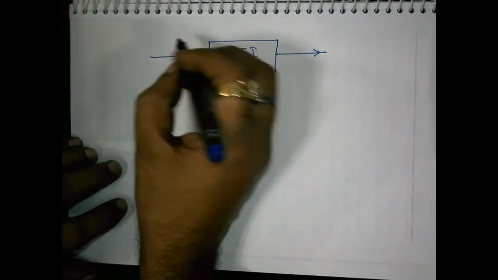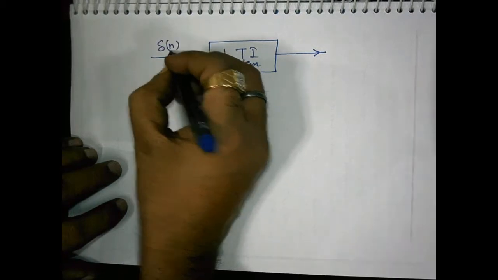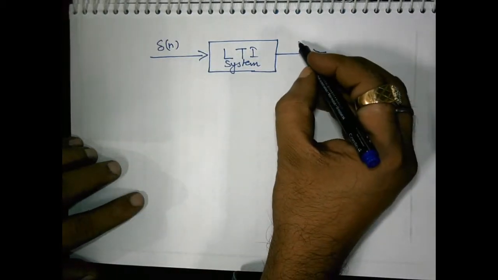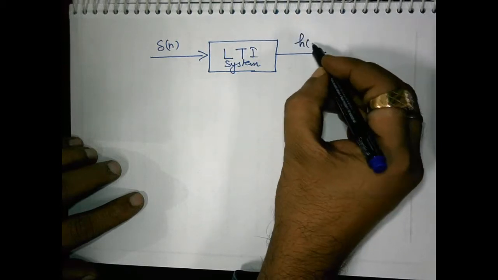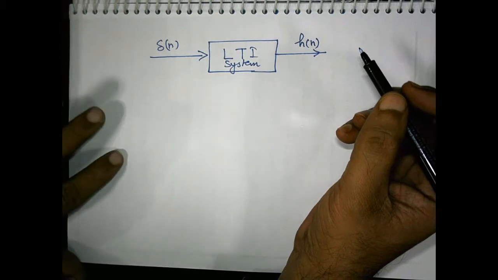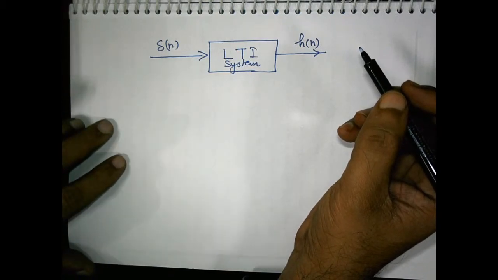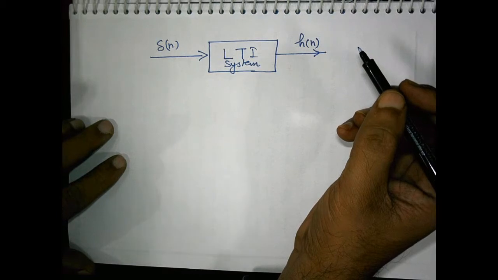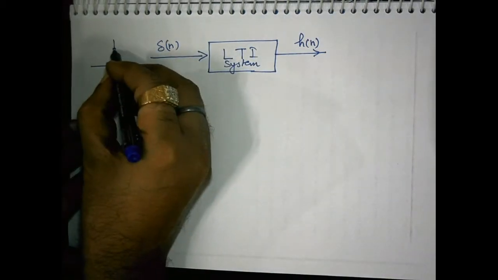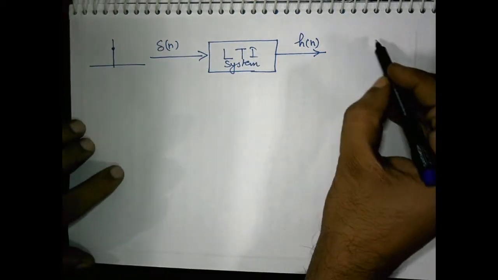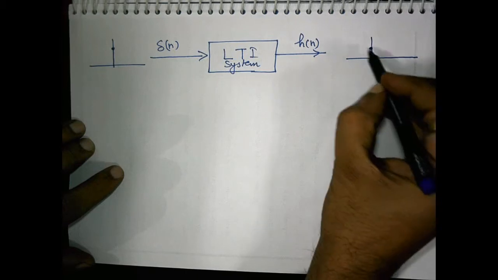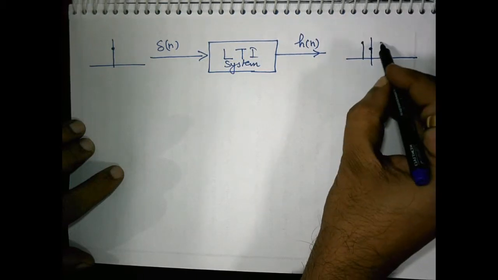So if we apply delta[n] as an input to this system, what we obtain at the output is known as h[n]. This means the output when an impulse is applied at the input is known as the impulse response. That I have shown you in my earlier picture, that I simply apply an impulse and suppose I am obtaining an output like this.